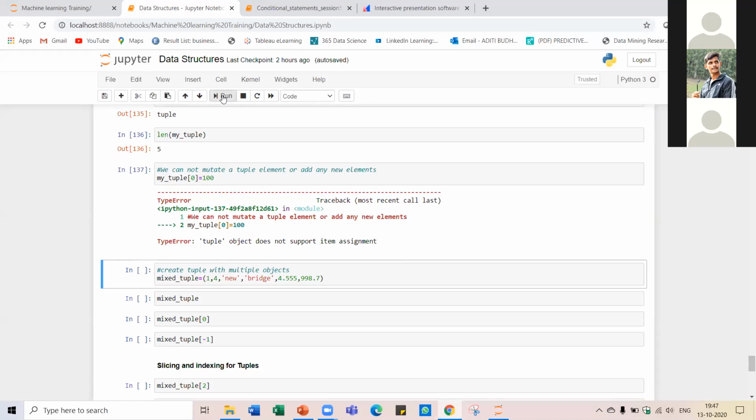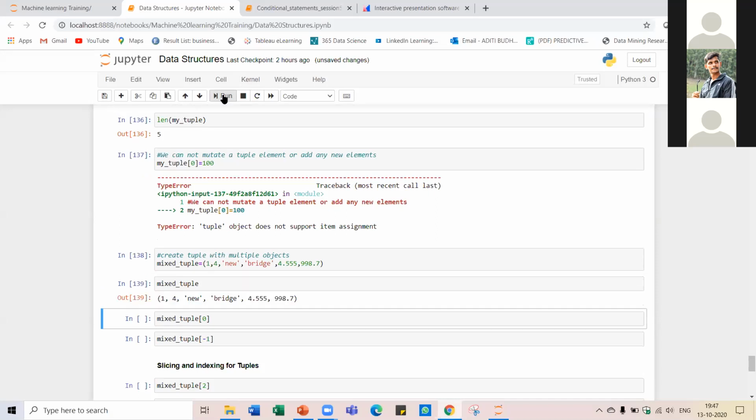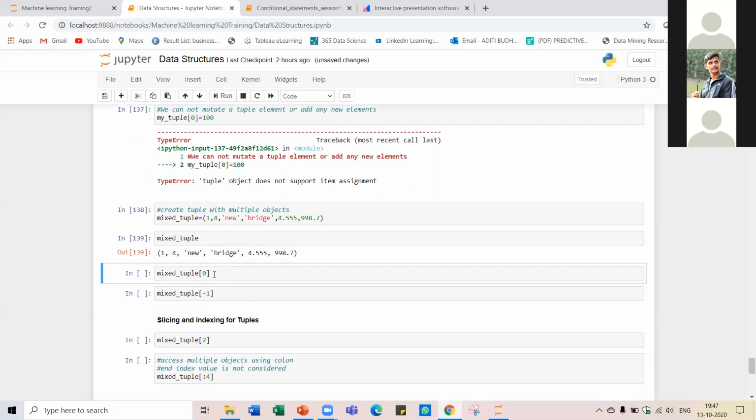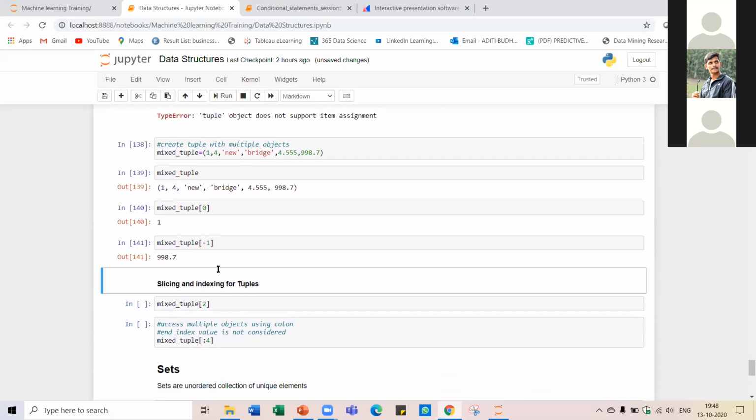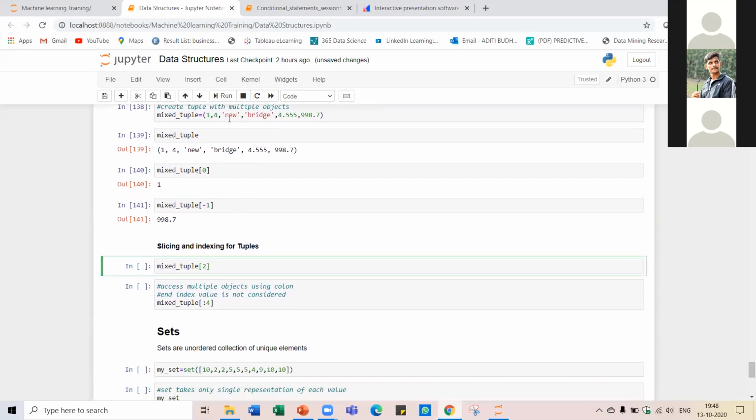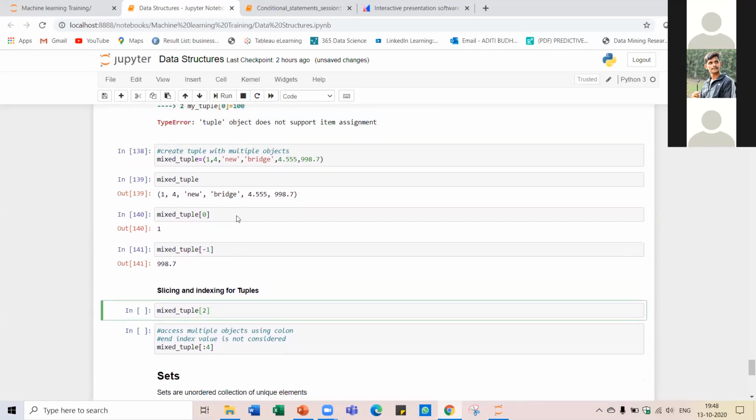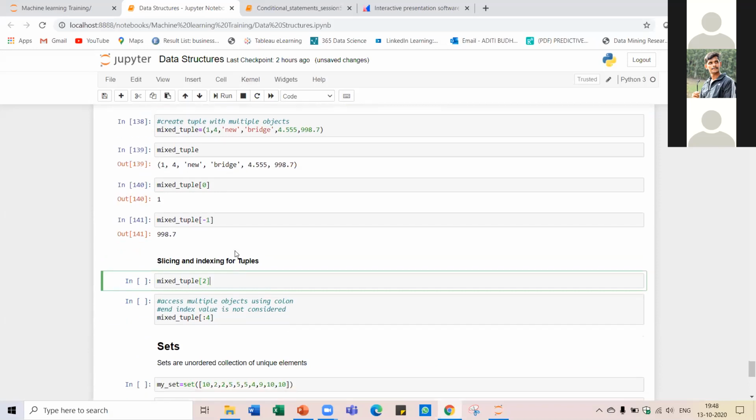Other than that, all the other things remain the same, just like what we have in a list. So you can have a mixed tuple, and in a similar way you can use indexing, like what we had seen in the list, to index a tuple also. Just see all of these afterwards, one by one, because this is the same stuff that we had seen in the list.